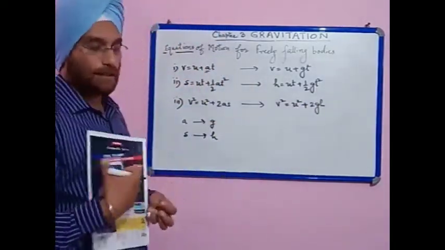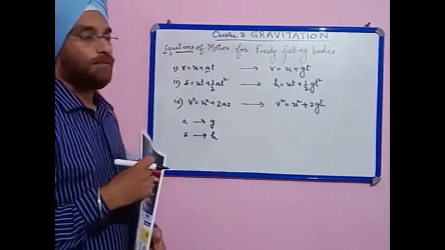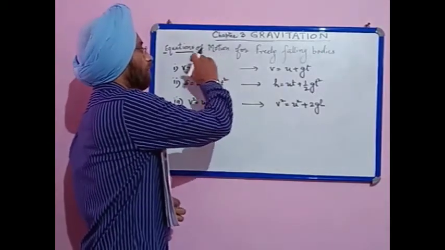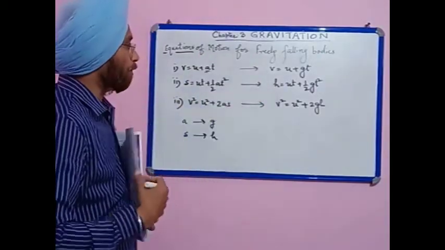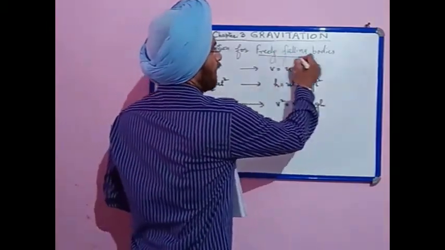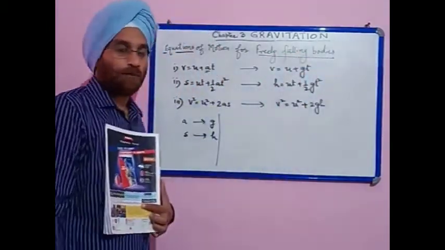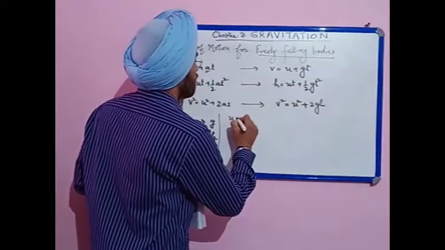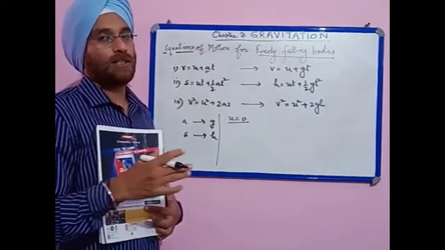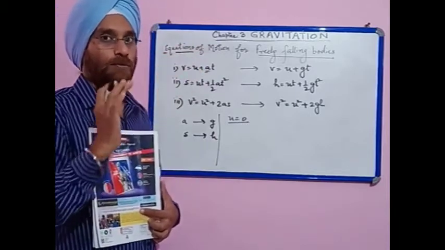Here these are the three equations, but we have to understand the rules while solving them. First of all, because freely falling bodies are always dropped, the initial velocity is taken as 0 if the stone or ball is dropped from some height.